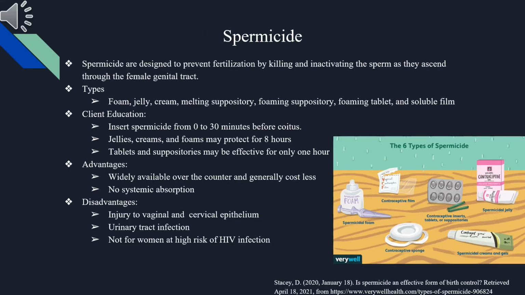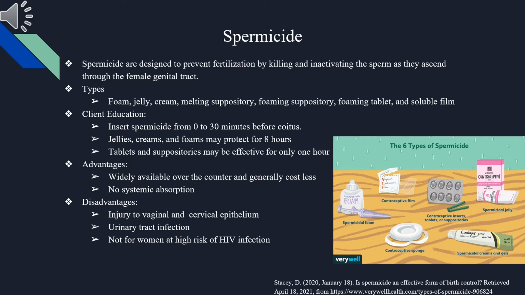Spermicide. It is designed to prevent fertilization by killing and inactivating the sperm as they ascend through the female genital tract. The types of spermicide include foam, jelly, cream, melting suppository, foaming tablet, and soluble film. It is important to educate the client to insert the spermicide from 0 to 30 minutes before coitus.